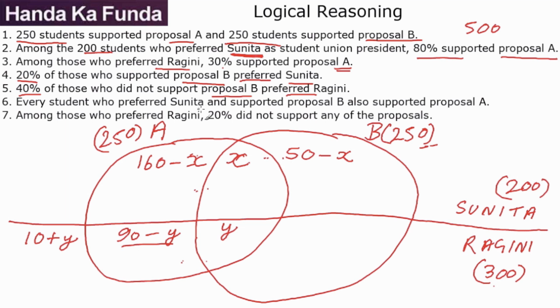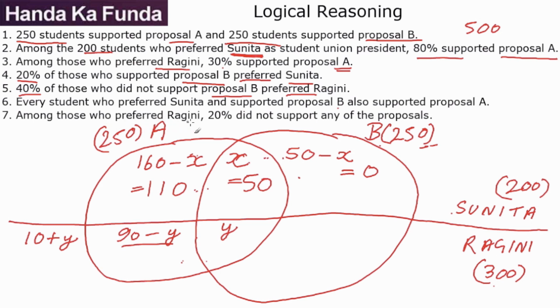Every student who preferred Sunita and supported proposal B also supported proposal A. So Sunita lovers are the ones above the line, and everyone who is inside B also supported A, which means there is no one who likes B only and Sunita, making 50 minus x as 0, or making the value of x as 50. And as soon as I get x as 50, 160 minus x comes out as 110. So I have 110 here, 50 here, and 0 here.